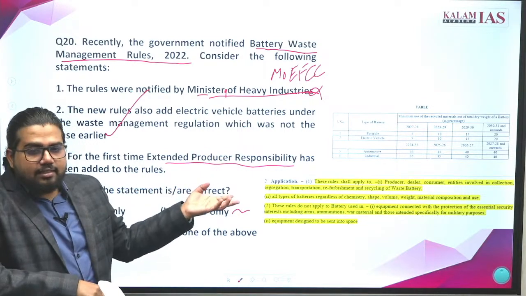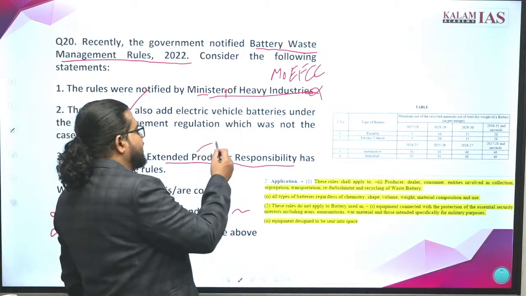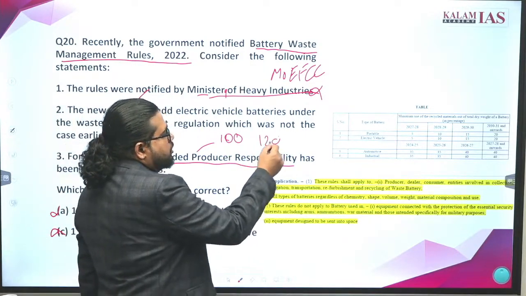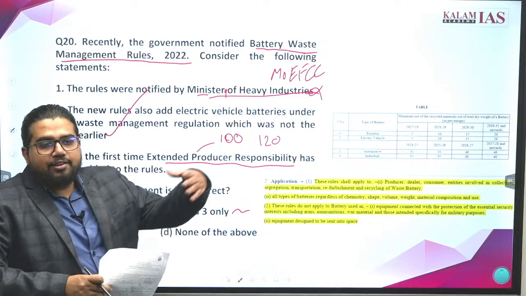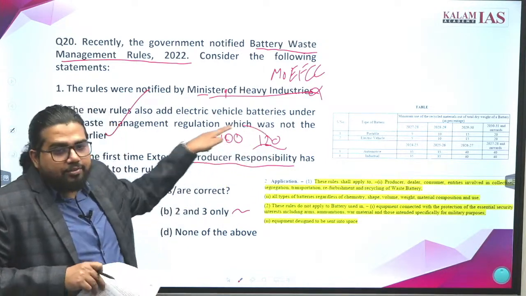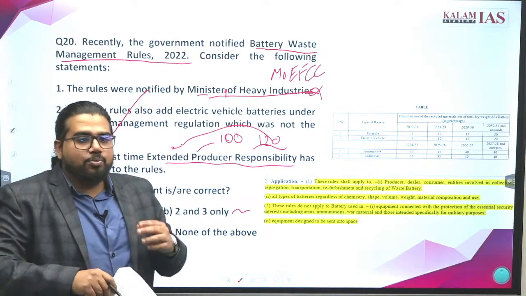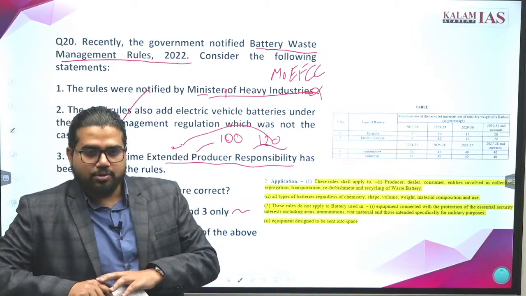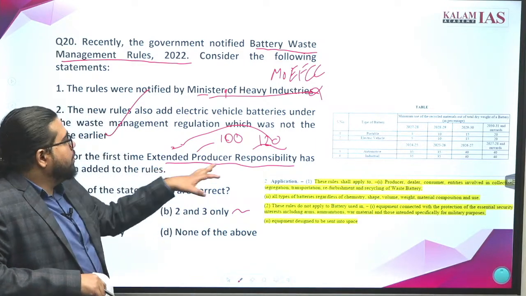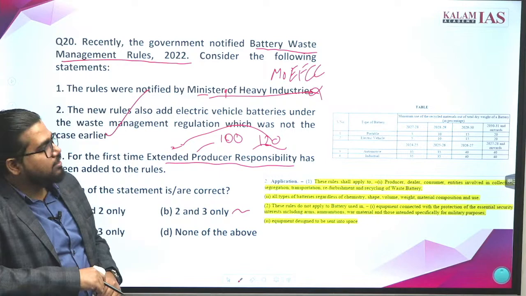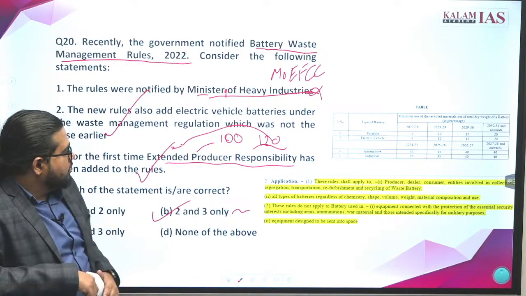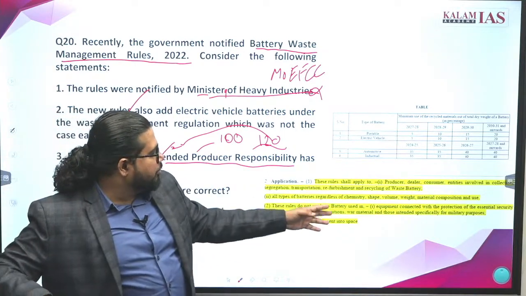How is it implemented? Suppose a product is 100 rupees. When it is sold, it will be sold at say 120 rupees. Now after the life cycle, when you return the waste product back, this 20 rupees will be refunded to you. So the consumer also will have an incentive to give back the product after the life cycle. A similar mechanism will be made for all kinds of batteries. So this is also very much correct. What is the correct answer? B.